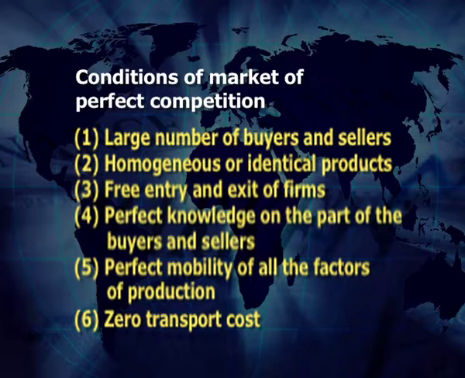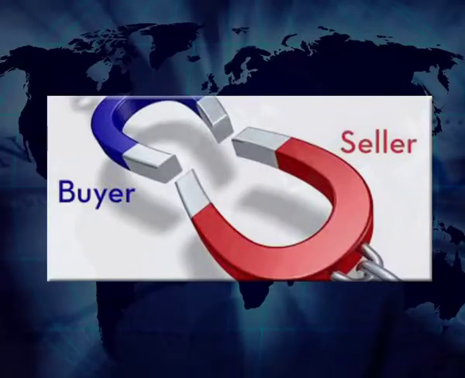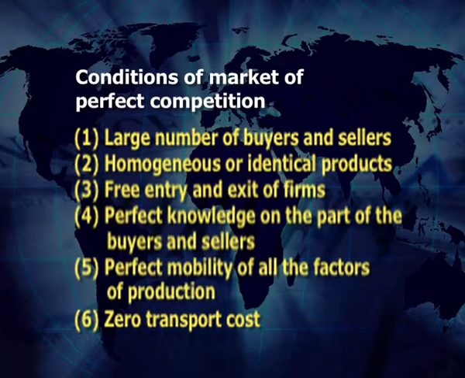Number 4, perfect knowledge on the part of buyers and sellers. In the market of perfect competition, there is perfect knowledge about quality, quantity and price of the commodity on the part of all the buyers and sellers of the market. Therefore, buyers are not ready to pay different or more prices for the same product. Because of that, producers or sellers cannot get different or more prices for the same product, which means price remains the same.